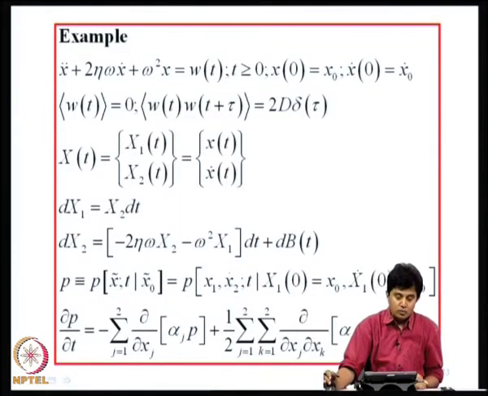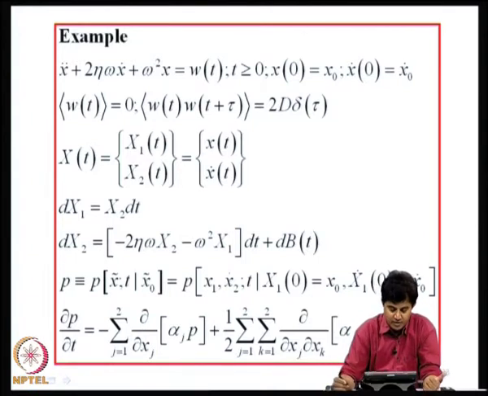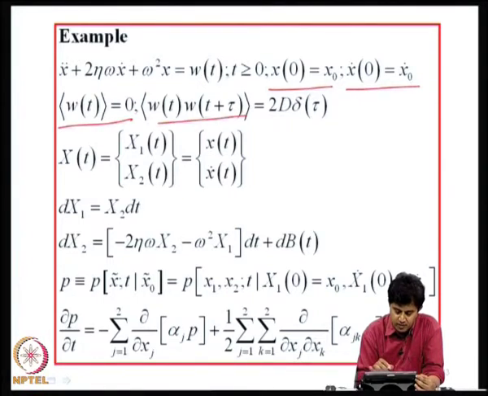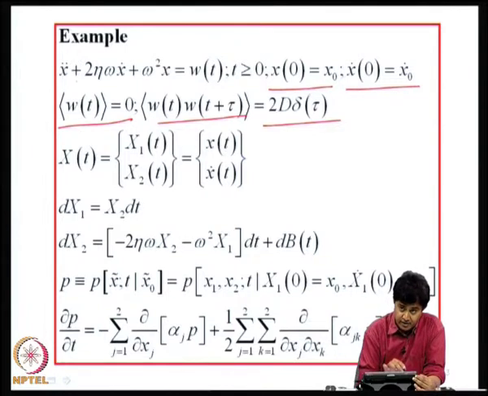Now, we will come to one of the simplest problems in vibration analysis, namely a single degree of freedom system under Gaussian white noise. So, let the system initial conditions be x naught and x naught dot, and mean of W(t) is 0 and autocovariance of W(t) is 2D into Dirac delta of tau. This is a second order differential equation.